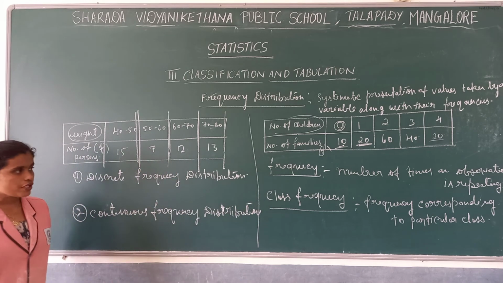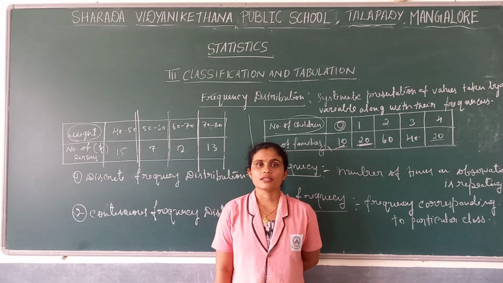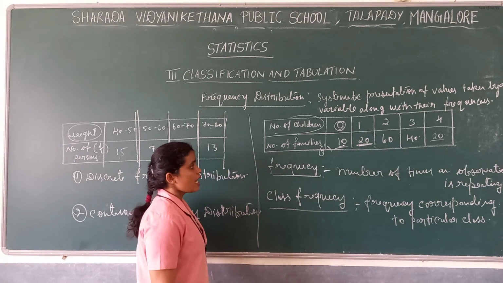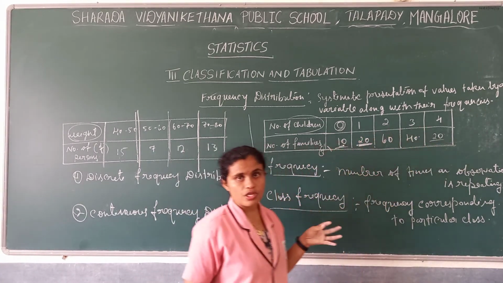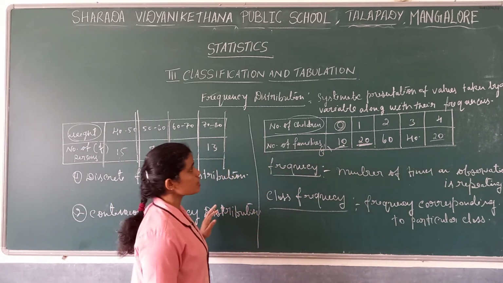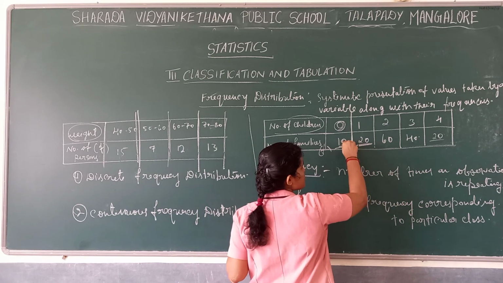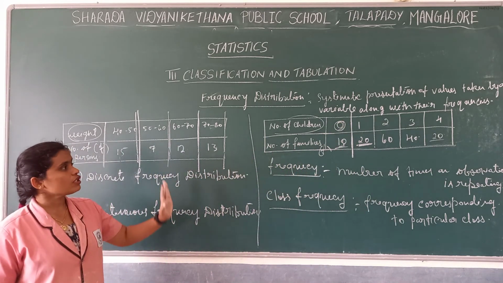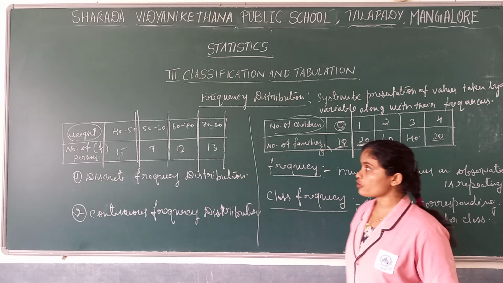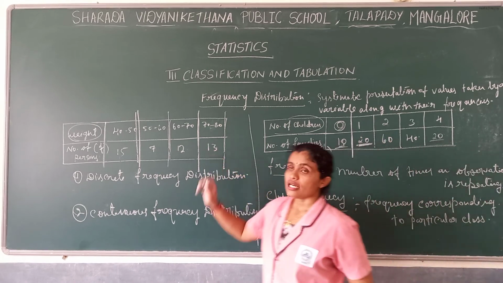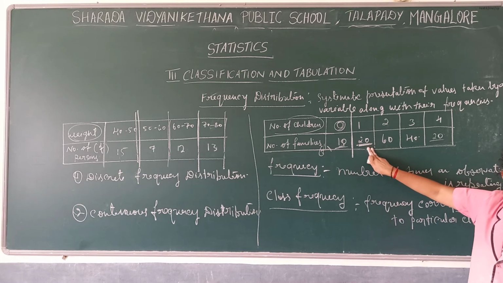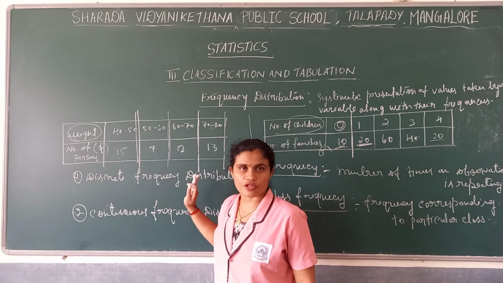Now we have seen what frequency distribution is. If you present the variables along with their frequency in a systematic way, we call it frequency distribution. And we have seen what frequencies are: if an observation repeats a number of times, we call it frequency. And we have also seen class frequency, the frequency corresponding to a particular class. Now there are two kinds of frequency distribution. You can see here one type of distribution, and here another. This is a discrete frequency distribution and this is a continuous frequency distribution.